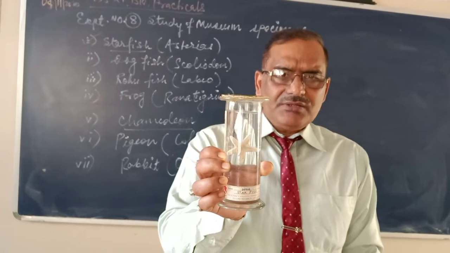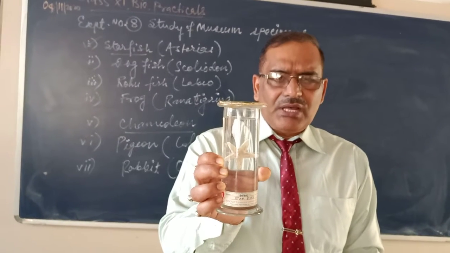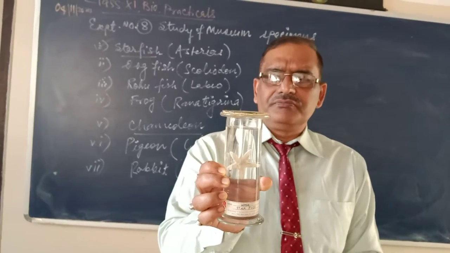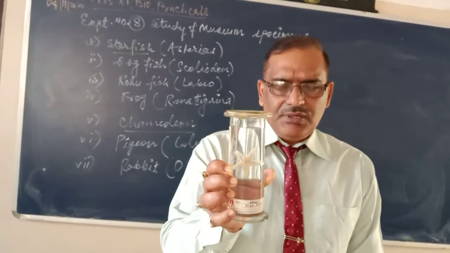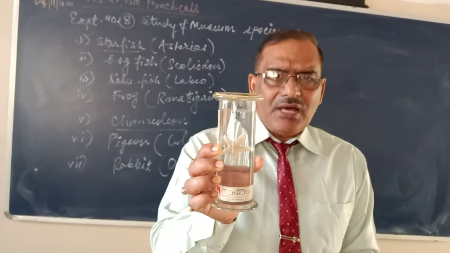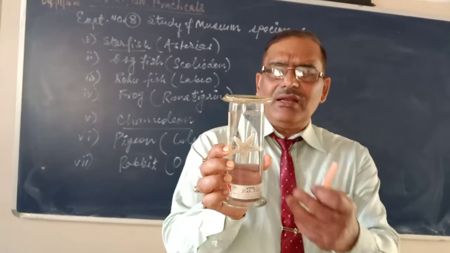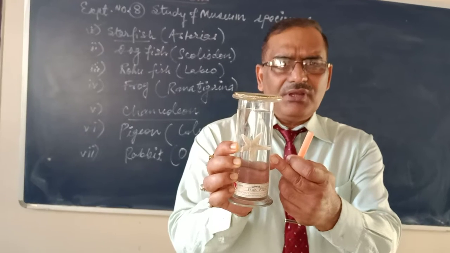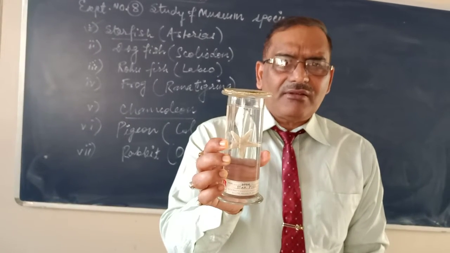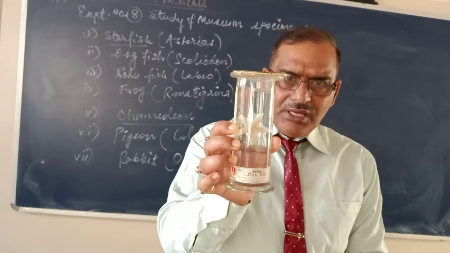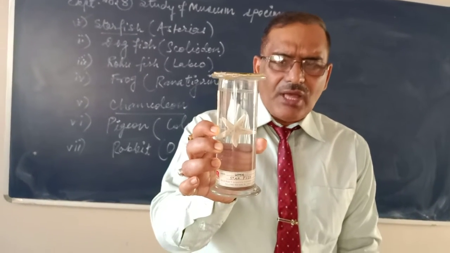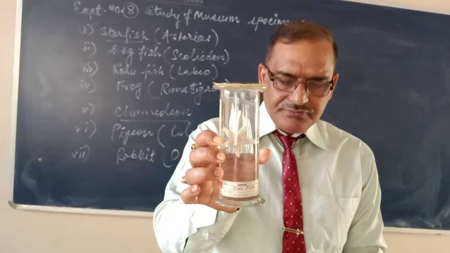Okay, next point, sexes are separate. Male and female are different. Fertilization is generally external. Development is indirect. Larval stages are present. So this is the adult. The adult shows radial symmetry and the larva shows bilateral symmetry. All members are marine, found in sea water. Okay, you will get the notes and diagrams. I will send them to you later.